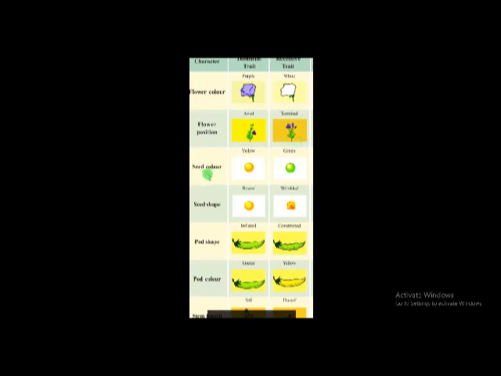And seed color, some plants produce yellow colored seeds and some plants produce green colored seeds. And seed shape, in some plants the seed shape is round, and in some plants the seed shape is wrinkled. And pod shape, in some plants it is inflated, and in some plants it is constricted. And pod color, in some plants it is green, and in some plants it is yellow.